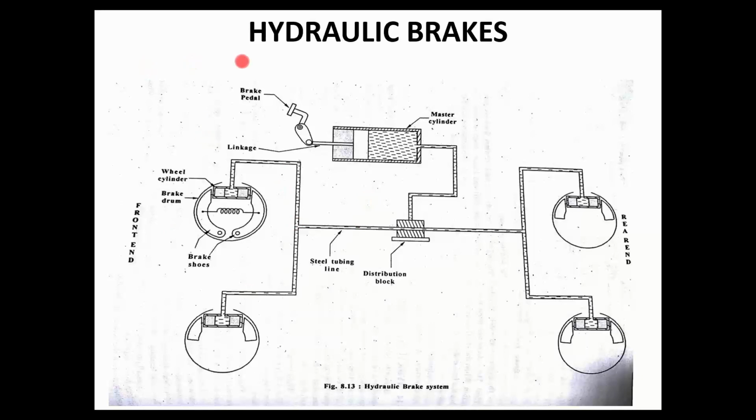So this is the circuit of a hydraulic brake system. Here the main important component is the master cylinder. Whatever pressure you apply onto the brake pedal will be magnified many times by this master cylinder and it will pass that pressurized fluid into the distribution block. In the distribution block, it will again be equally split and move on to all four wheels so that the braking can be effective. It is called a hydraulic brake because we are using the brake fluid for application of brake.